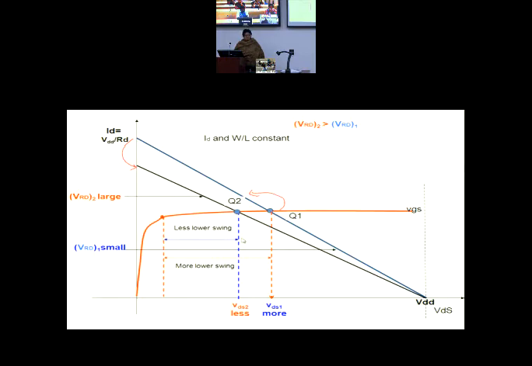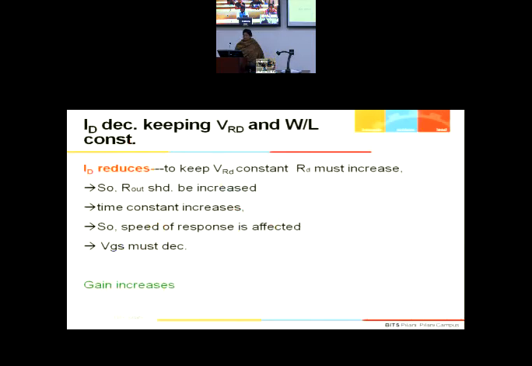The upper swing is limited. The Q point is shifting towards the triode region. The swing is getting affected. It is the upper swing, or one of the swings, or you are moving towards the triode region. Fine. So you should be able to find the impact.